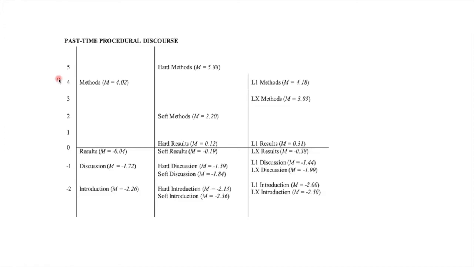Variation patterns along this dimension are very straightforward. As you can see, methods sections scored high on this dimension, but methods written in the hard fields scored even higher compared to methods written in the social sciences and humanities. Other sections across hard and soft fields are very comparable in terms of their score on this dimension. Result sections in both fields show intermediate scores, suggesting that writing these sections may also rely on some of the positive features of this dimension. Dimension 3 shows no substantial differences between L1 and LX authors.